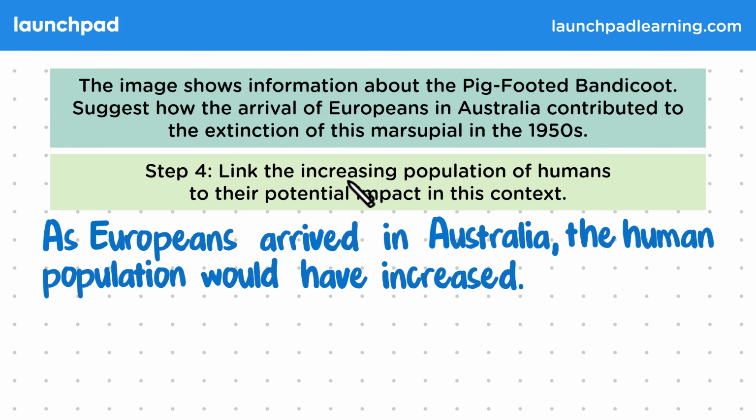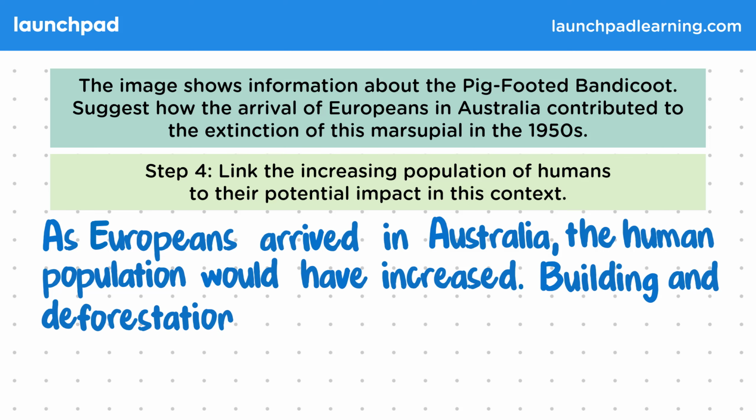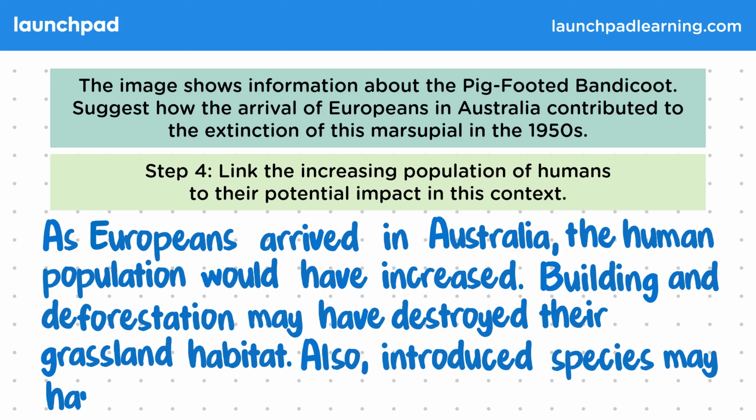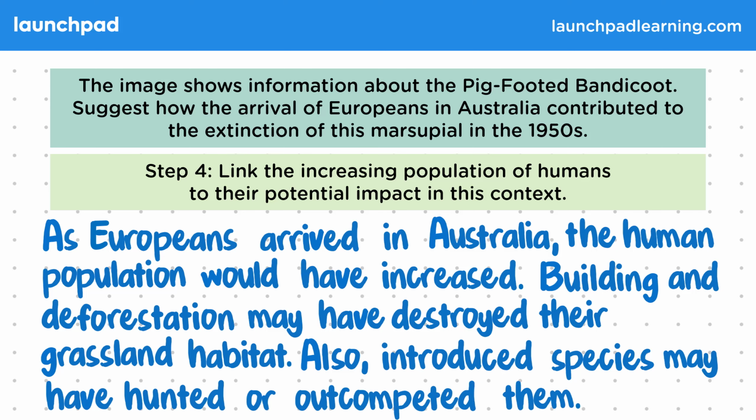Step 4. Link the increasing population of humans to their potential impact in this context. So in this example, building and deforestation may have destroyed the grassland habitat of the pig-footed bandicoot. Also, introduced species may have hunted or outcompeted them. On top of these points, you might also mention that new diseases brought to Australia may also have killed the pig-footed bandicoot. So here's an example of how to answer an exam question about extinction.